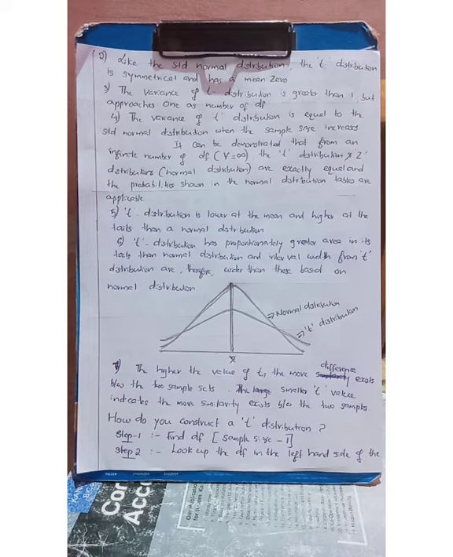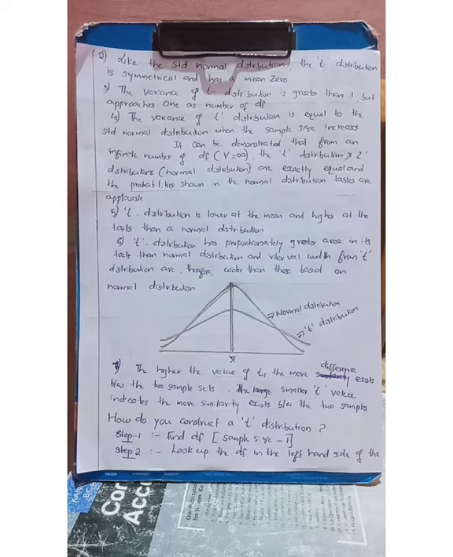In short, when the sample size increases, the variance of the t distribution becomes equal to the variance of the normal distribution also.